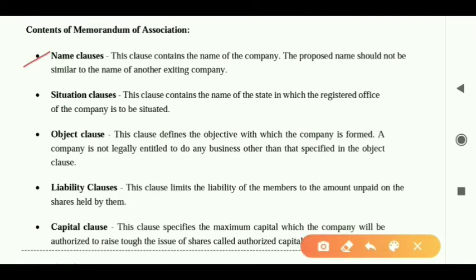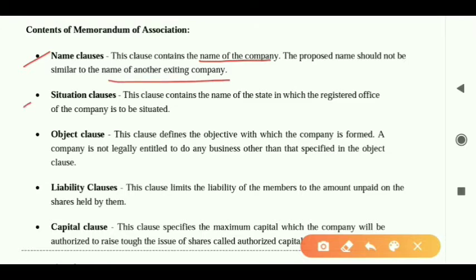First will be the name of the company. The Memorandum of Association is a document, and that document will contain the name clause. That means the name of the company. And this name should not be similar to any other existing company.